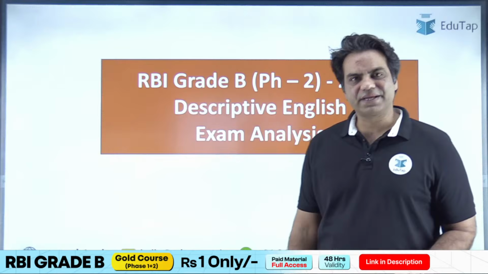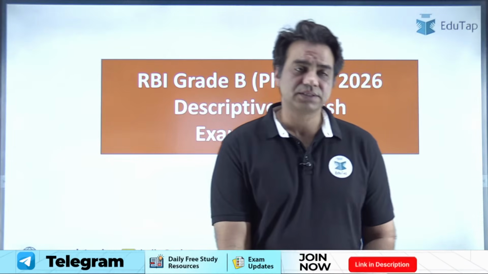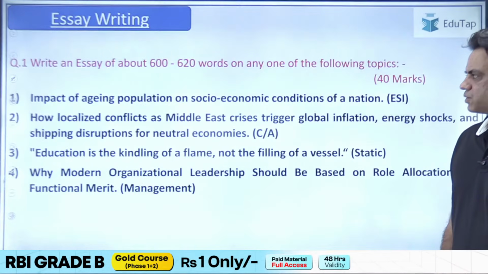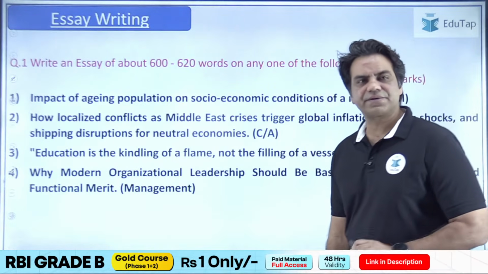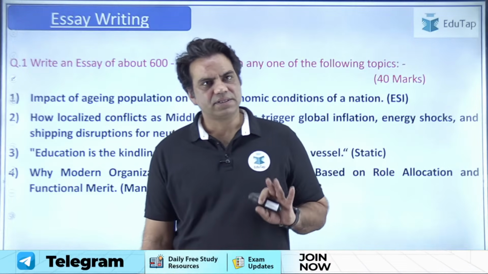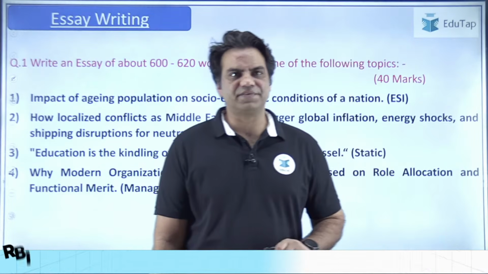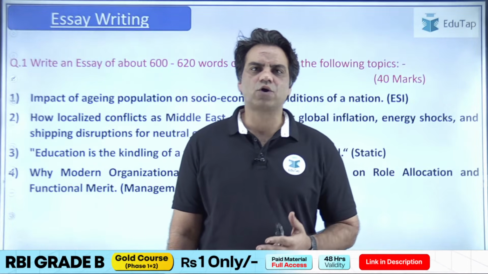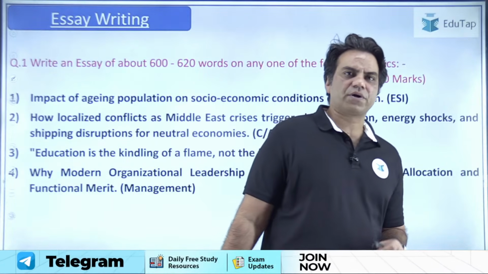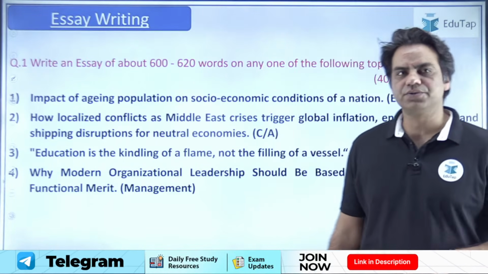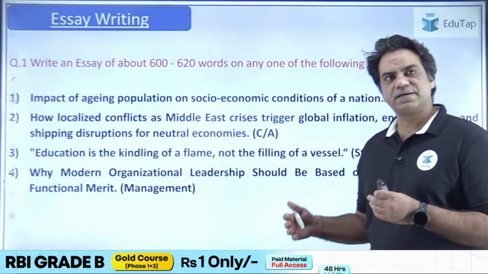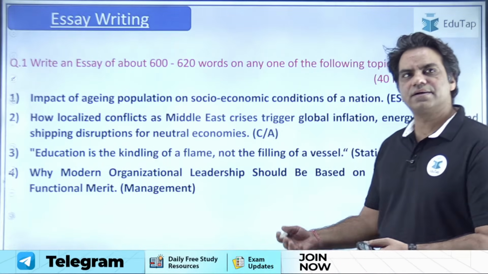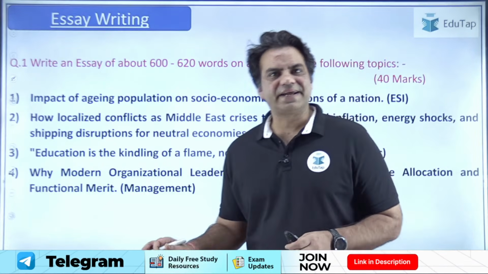So guys, let's begin with the detailed analysis, and we are going to start with the basic layout of the questions. First, the pattern was the same. There was no difference whatsoever. There were three questions for 90 minutes in descriptive English. One was essay writing, second was Precis writing, and third was reading comprehension. I'm going to tell you what topics were asked and what kind of questions were given to you in the exam, so that you can understand whether what I chose was right or not, or whether how I approached the exam was the right approach or not.